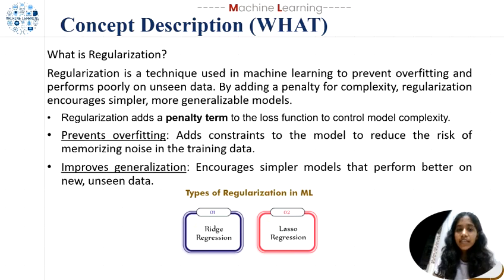Then what is the actual concept of regularization? Regularization is a technique used in machine learning to prevent overfitting, where the model performs poorly on unseen data. By adding a penalty for complexity, regularization encourages simpler, more generalizable models. That is, regularization adds a penalty term to the loss function to control the model complexity, and it prevents overfitting. How does it do this? It adds constraints to the model to reduce the risk of memorizing the noise in the training data. And also, it improves generalization by encouraging simpler models that perform better on new unseen data.